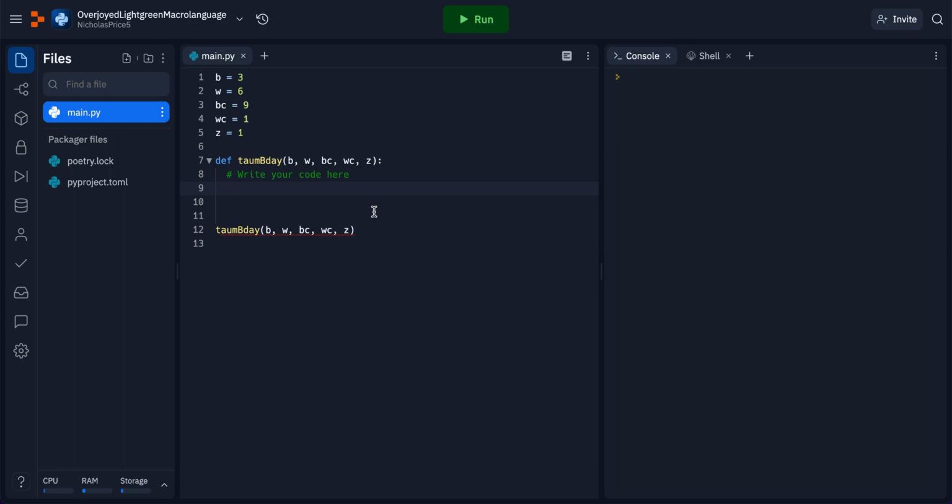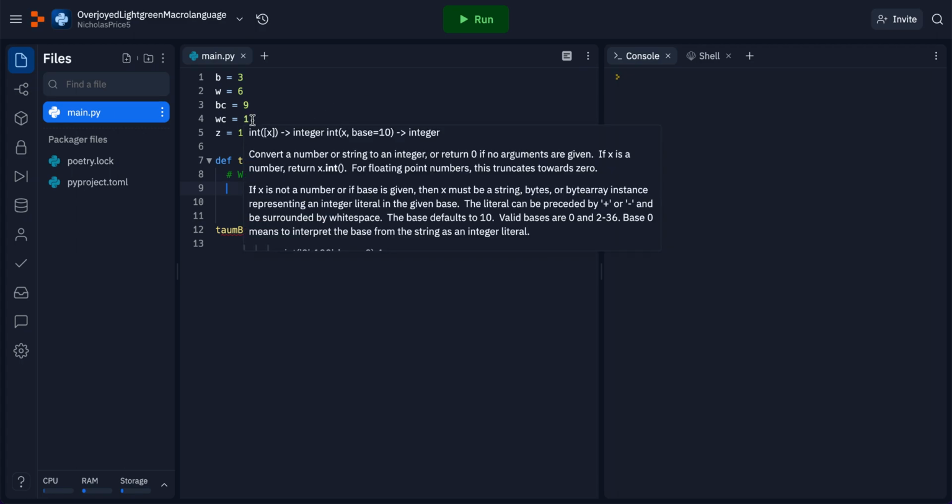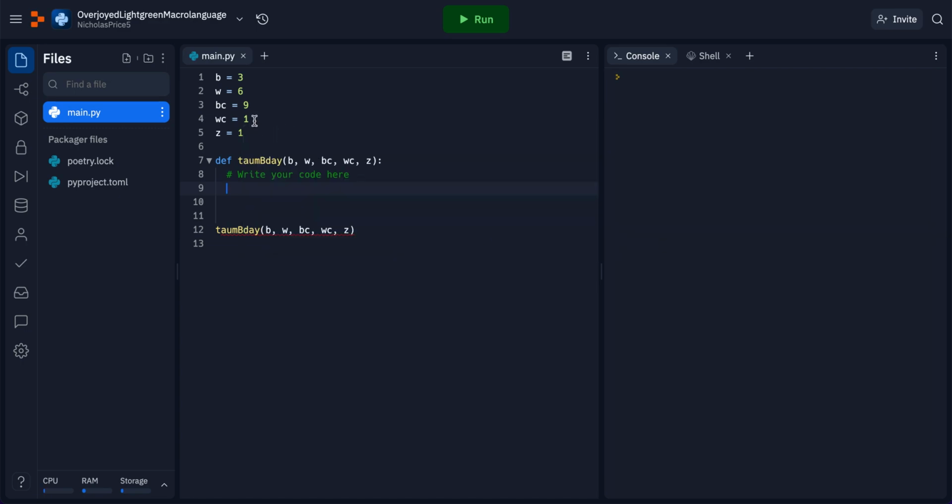So we've got some information transposed over. We have 3 black items that we'll be looking to buy, 6 white items. Black items cost 9 and white items cost 1, and the conversion rate is 1. So here you can tell that we're probably going to want to buy a bunch of white items because white items come in really cheap, and it only costs one additional, let's call it dollar, $1 to convert a white item to a black item. So that probably sounds like a pretty good deal, but let's see how it plays out.